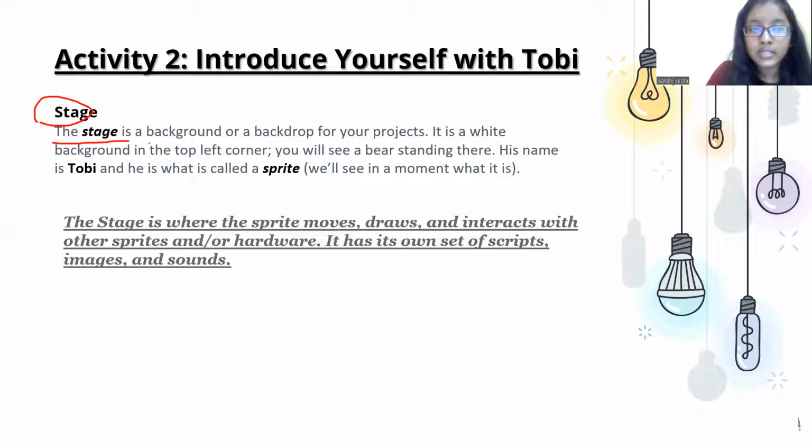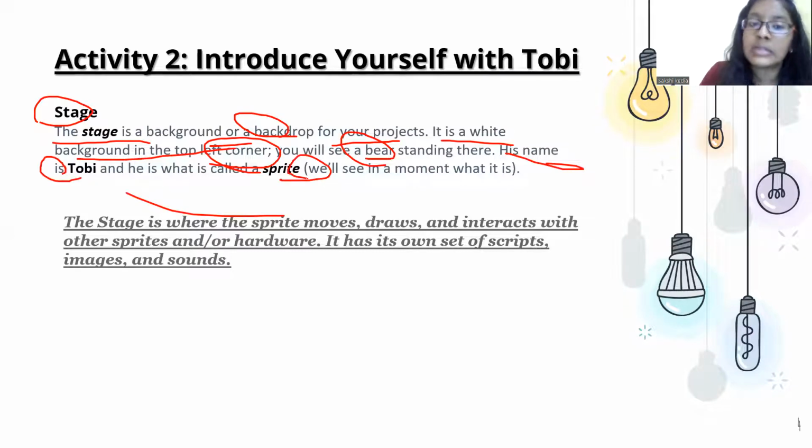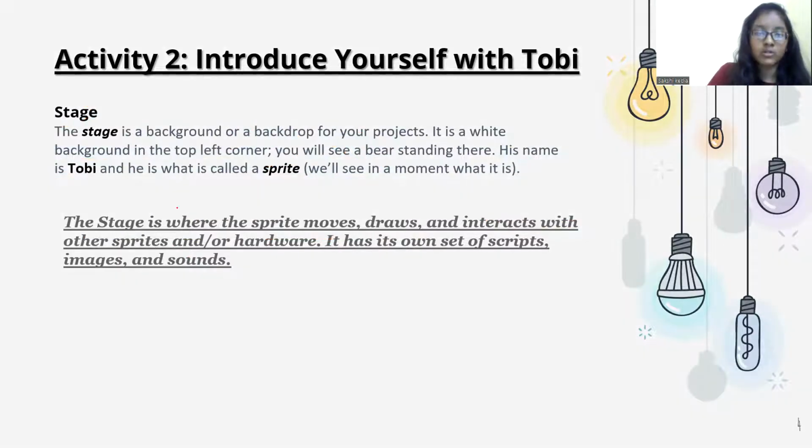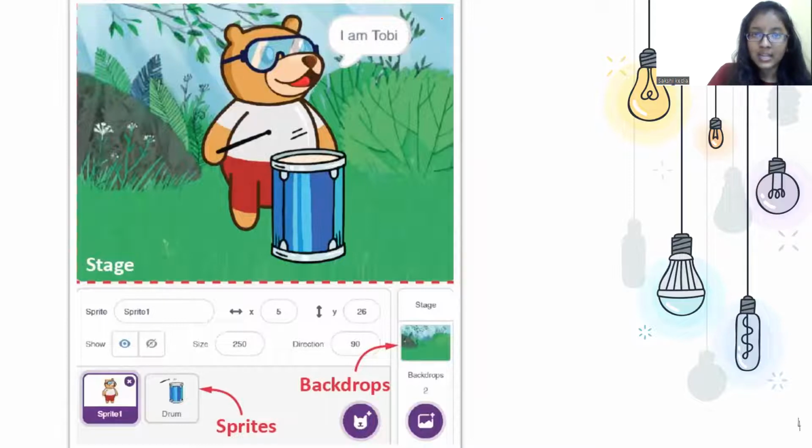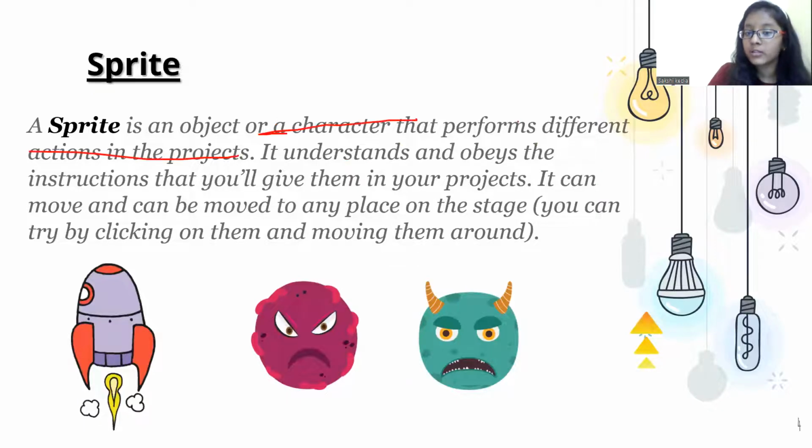What is a stage? A stage is the background or the backdrop in your project. It is a white backdrop. In the top left corner, you will see a bear standing there. His name is Tobi, and he is what is called a sprite. We will see it in a moment. The stage is where the sprite moves, draws, and interacts with other sprites or any hardware. It has its own set of images and sounds. So see, this is our stage, and this one is Tobi, a bear-like structure. From here, you can add more sprites, and this is your backdrop. A sprite is an object or a character that performs actions in a project. It understands and obeys the instructions that you give it in your project.